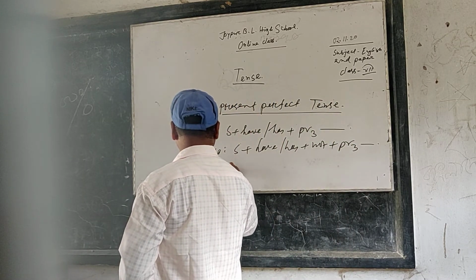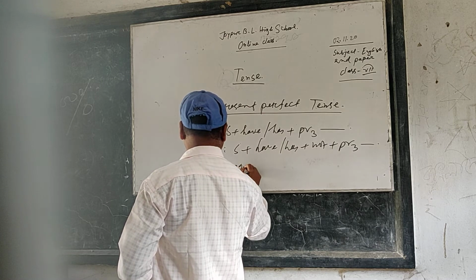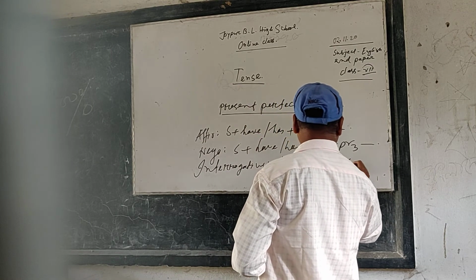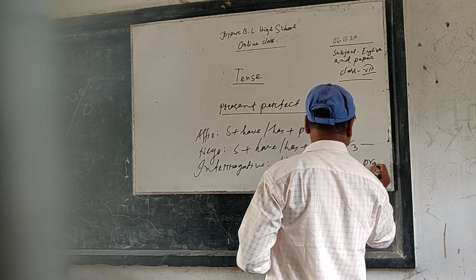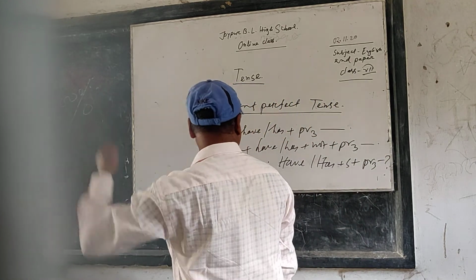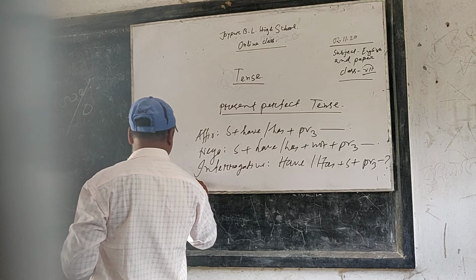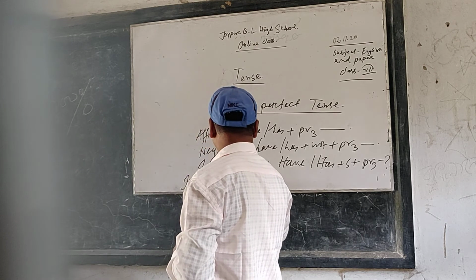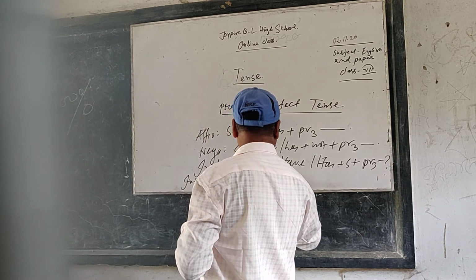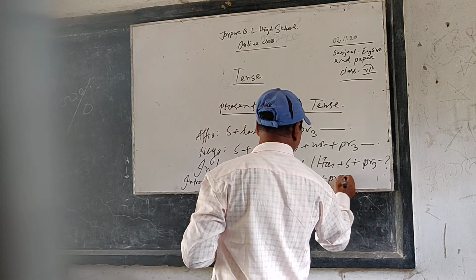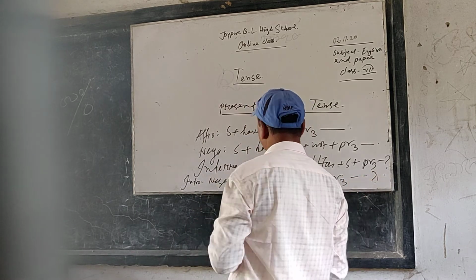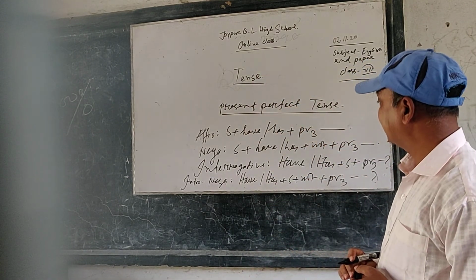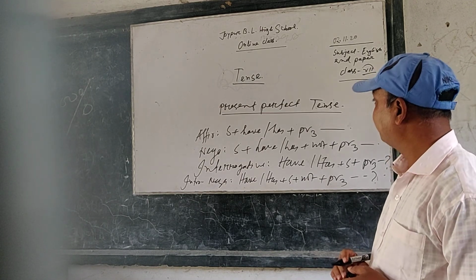If the sentence is interrogative, the structure will be have or has plus subject plus past participle, then just a question mark. If the sentence is interrogative negative, the structure will be have or has plus subject plus not plus past participle, then a note of interrogation sign. This is the general structure of present perfect tense.